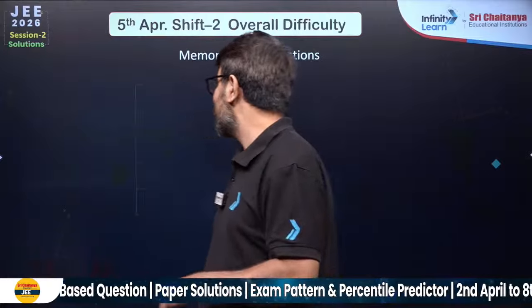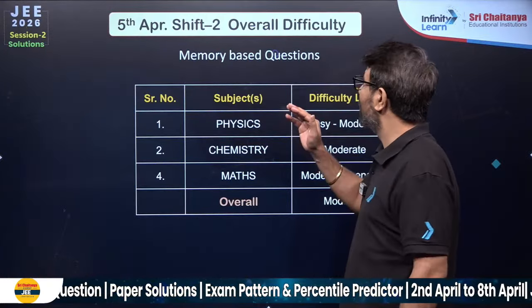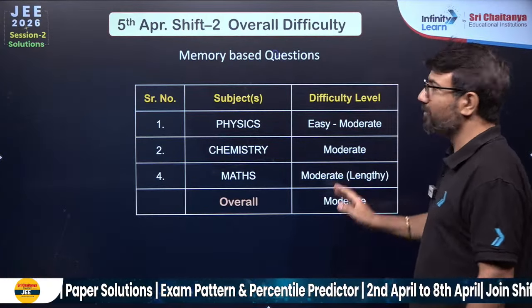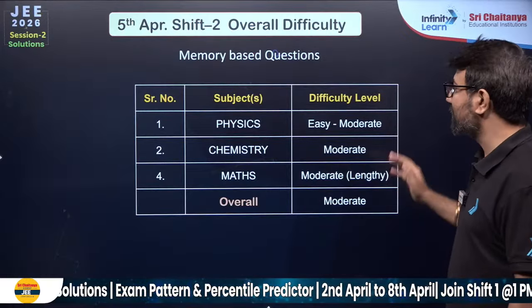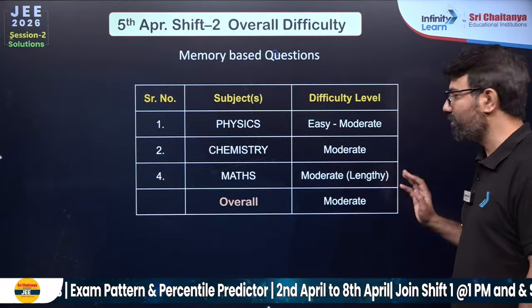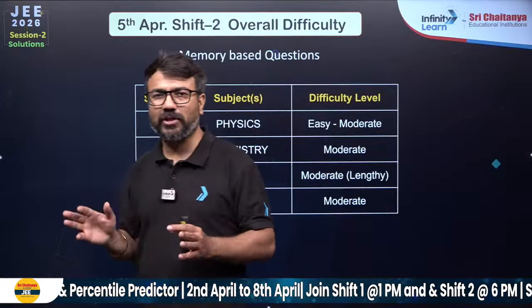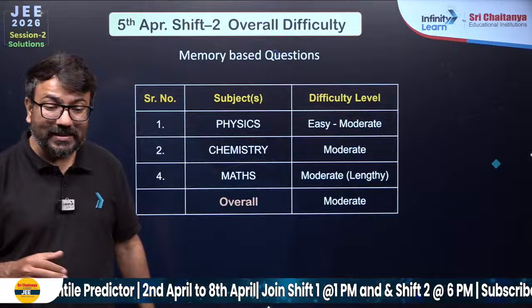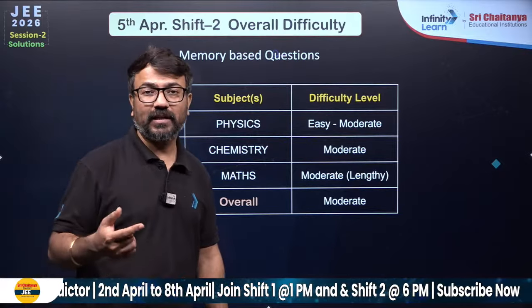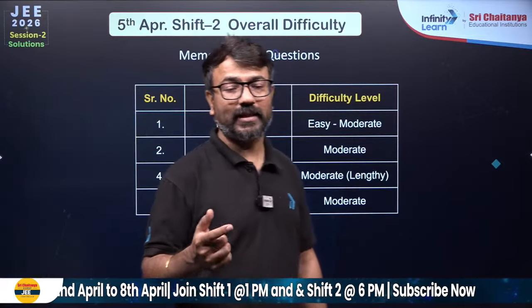Now let's have a quick discussion. This is our overall level of the paper of the 5th April shift 2, that is physics easy to moderate, chemistry moderate, and math moderate but lengthy. Every time, 7 to 8 questions they actually put in the mathematics so that the student has to take more time in doing that question.